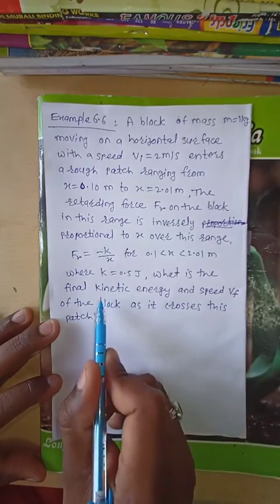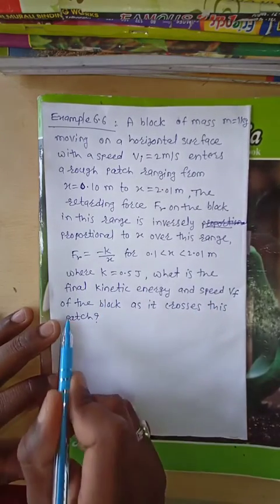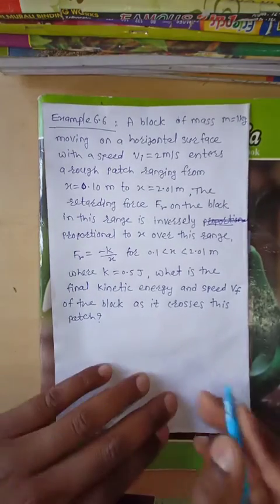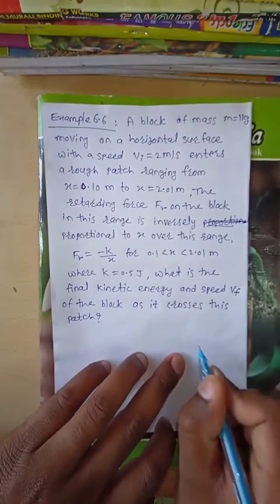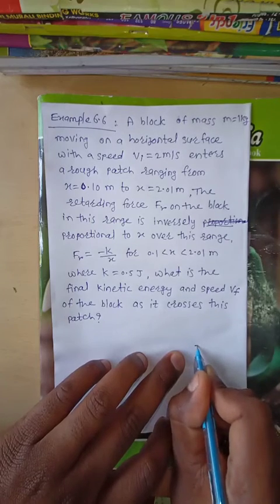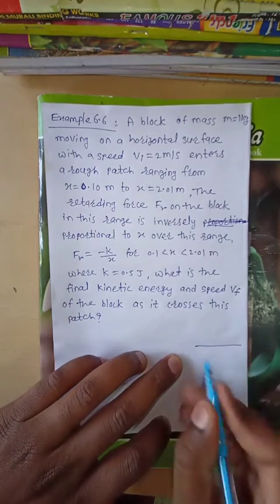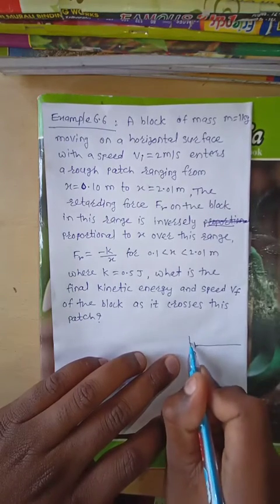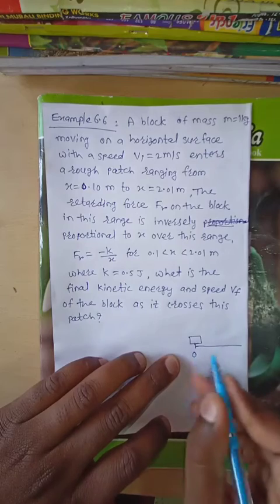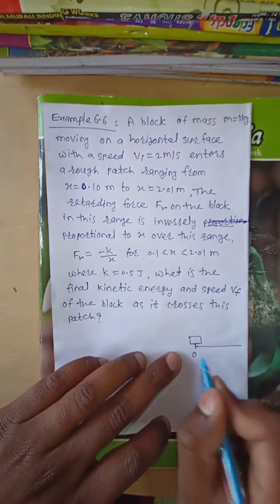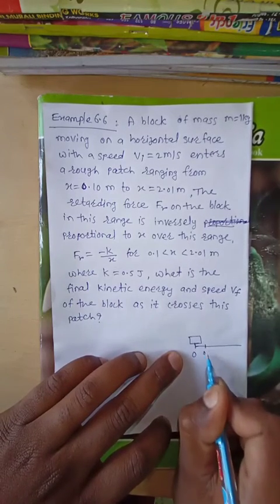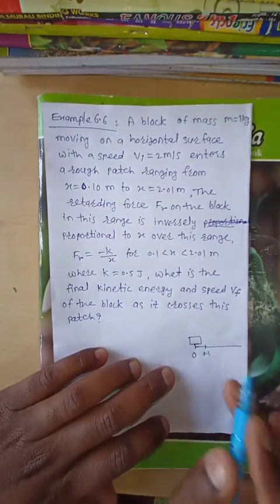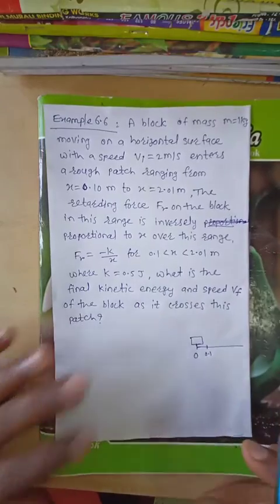Means we have to find out the final kinetic energy and final speed of the block as it crosses this patch. Now see here, what is the meaning of this question? There is one road. Initially the object starts from this point 0. The object is moving on this road. When it reaches 0.1 meter, the road is a rough road.